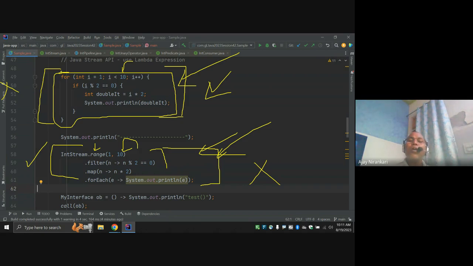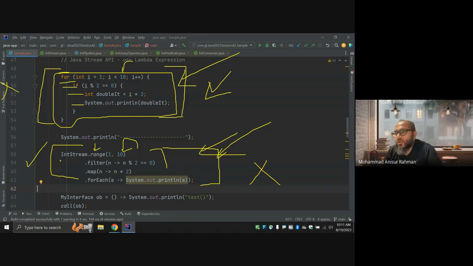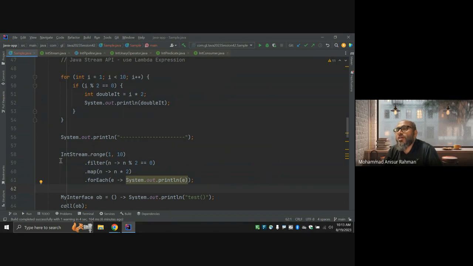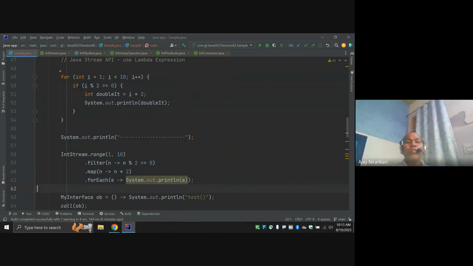This code also works multi-threaded, but you have to write lots of other code here to enable multi-threading. This Stream API by default supports the multi-threaded concept. It's directly multi-threaded, but that one is if you would like to write it down. I'm not going to discuss it now because I haven't studied how to write threading in Java yet, so I'm not discussing those points. Lots of other points we have to consider, but here this is the default nature.